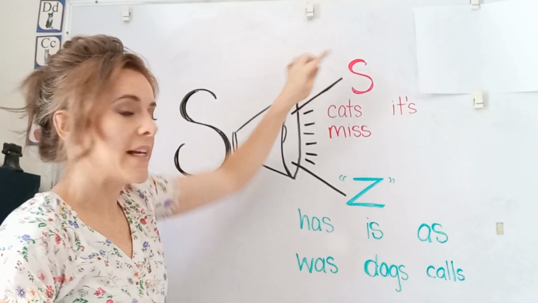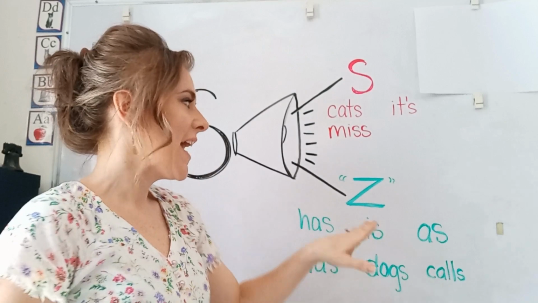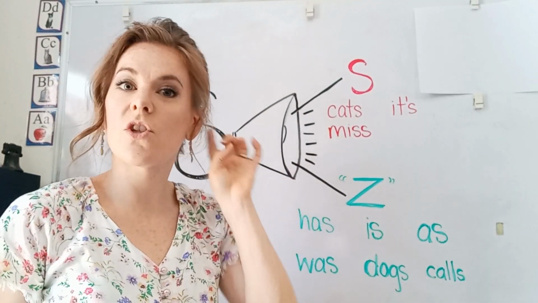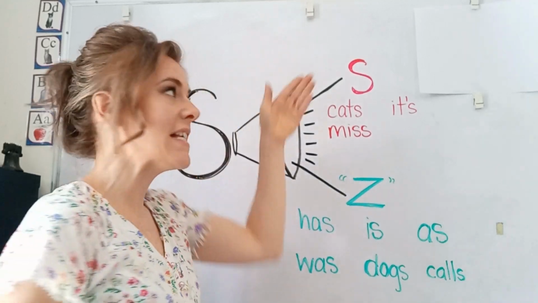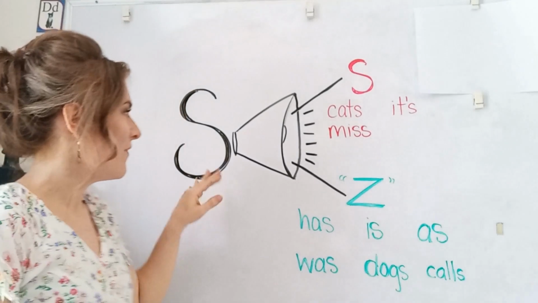S makes the S, S, S sound, but it also makes a Z sound. Z, Z, Z. So it's good to recognize these sounds in the correct word. Very good, students.